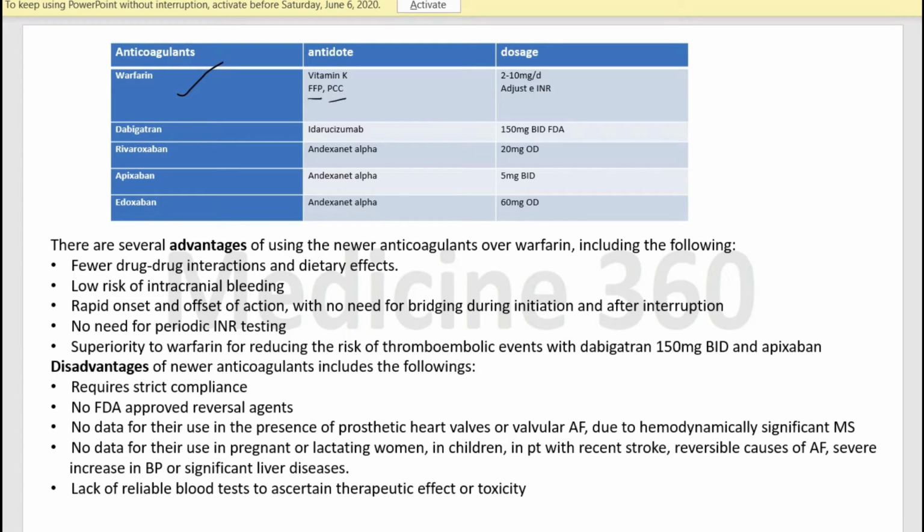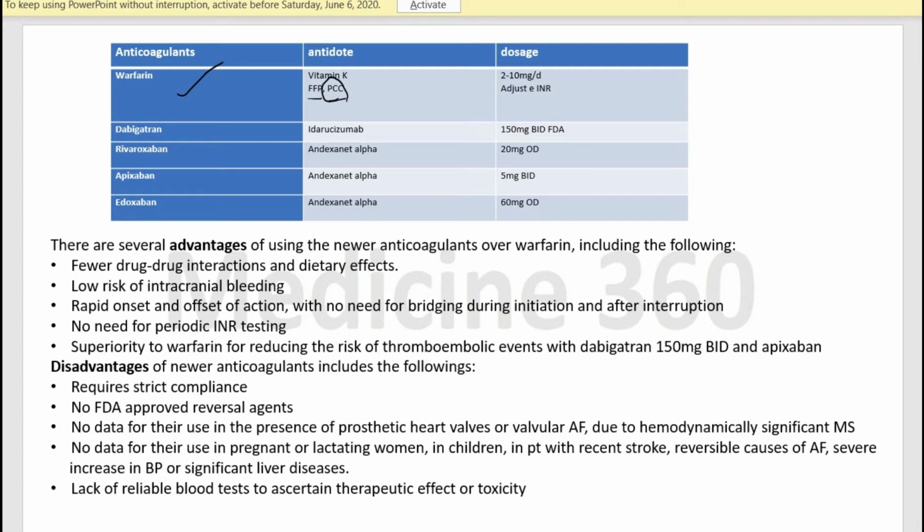Prothrombin complex concentrates are rapid in reversal of the anticoagulant. These contain factors 2, 7, 9, 10, whose levels warfarin decreases.